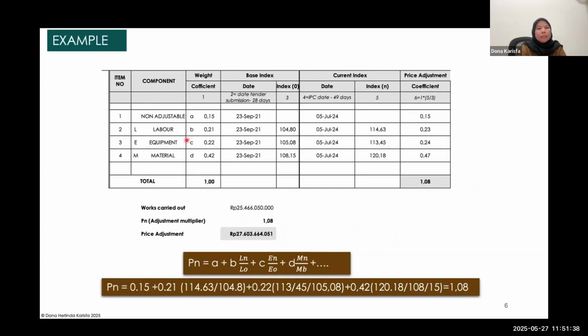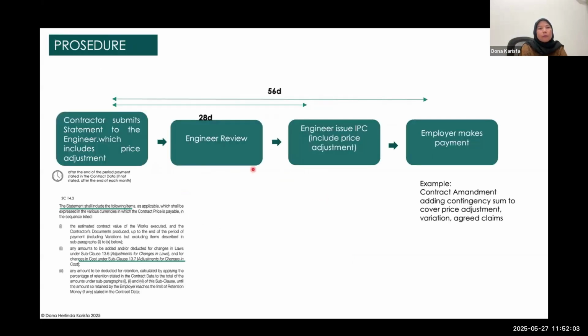It's quite different from what the government contract in Indonesia applies. FIDIC is only limited to these components. Maybe under FIDIC the employer can also add more, but not too detailed. But for the Indonesian standard contract, it's very detailed. Even each item of work should have an index, which you have to put in the unit rate breakdown, so you have to calculate the index. So FIDIC is very simple.